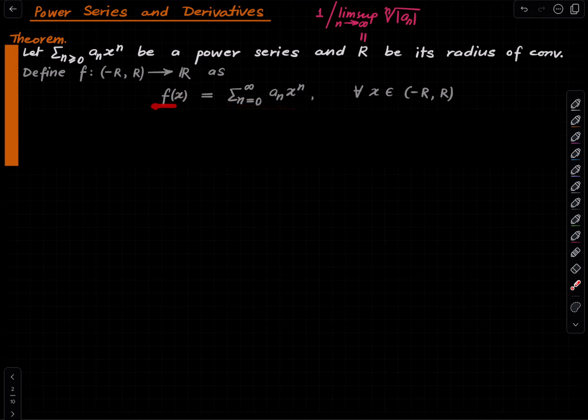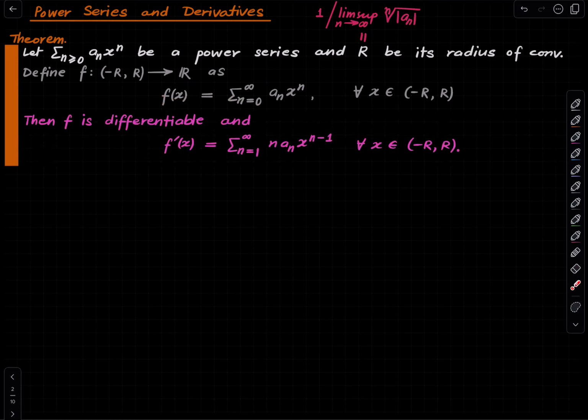So we have just defined a function using the power series, and then what we want to say is, first of all, we would like to ask, is this a differentiable function? And how can we compute its derivatives? So the conclusion is that it is a differentiable function, and its derivative can be just computed by differentiating the power series term by term. So the derivative of this term is that term. So the derivatives of power series can be computed term by term, so to say. Right? So that's very nice.